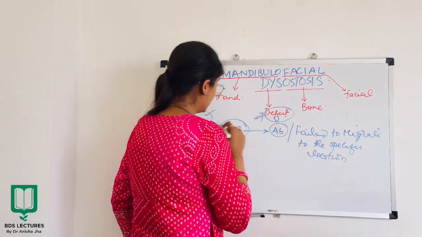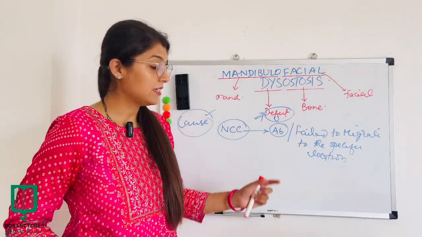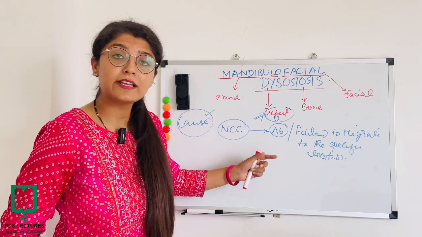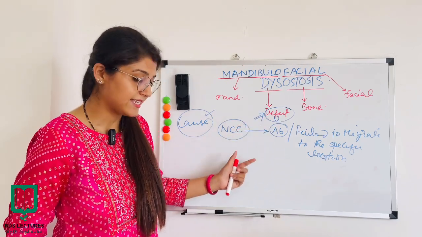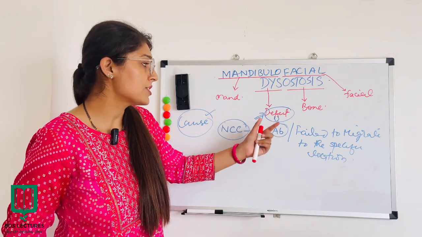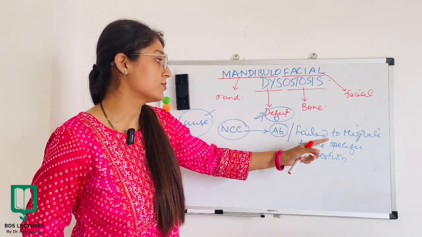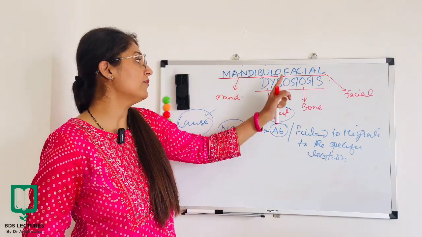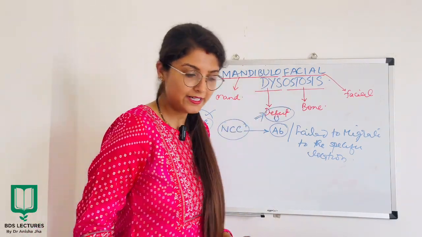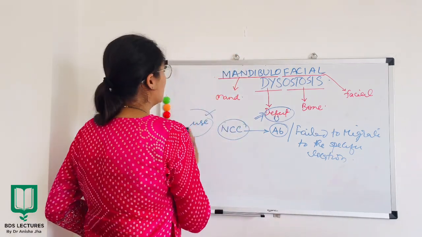So the cause is that there must be insufficiency of neural crest cells, and the reduced number of neural crest cells at the specific location led to mandibulofacial dysostosis. So this was the cause.